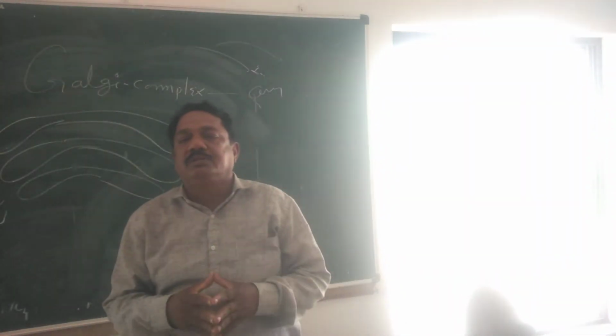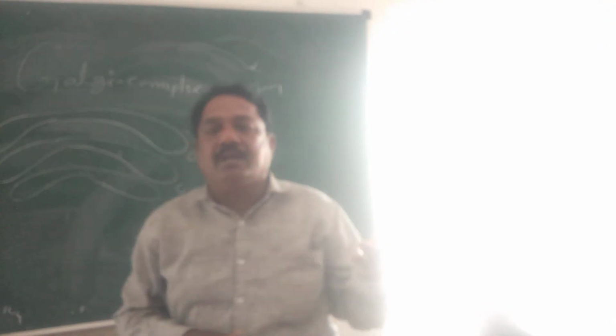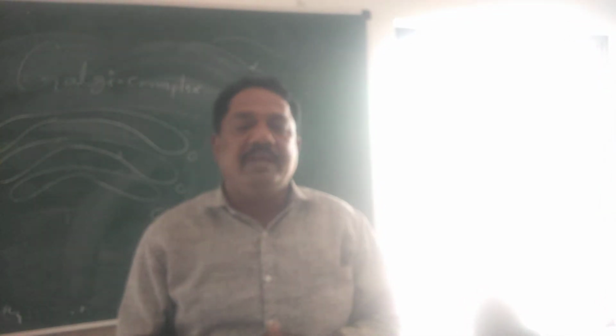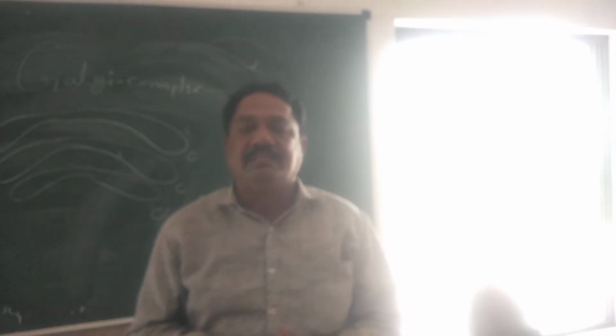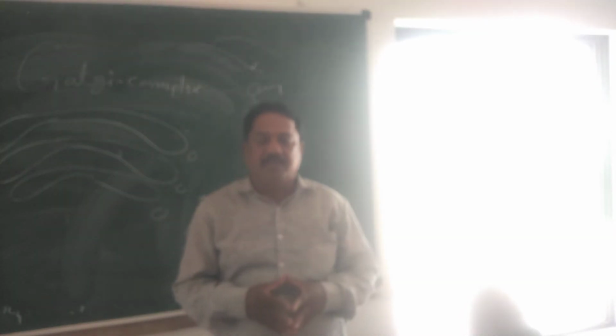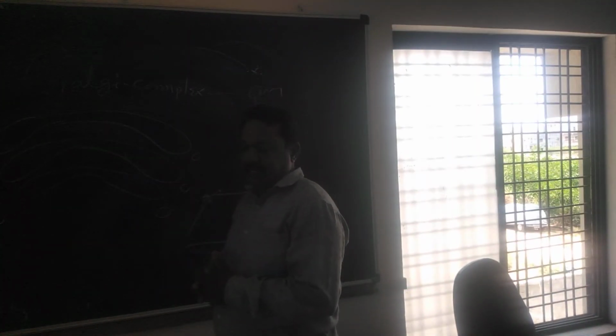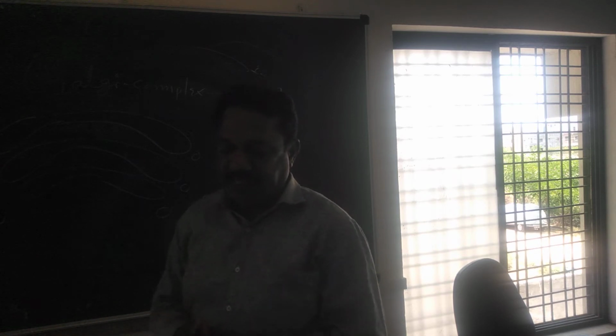Why do these two different shapes occur? The two ends are bent downwards. When these sticks bend downwards, the upper portion becomes convex and the lower portion becomes concave. The convex structure is generally called the forming phase, and the lower face is called the maturation phase. All of these are called cisternae.